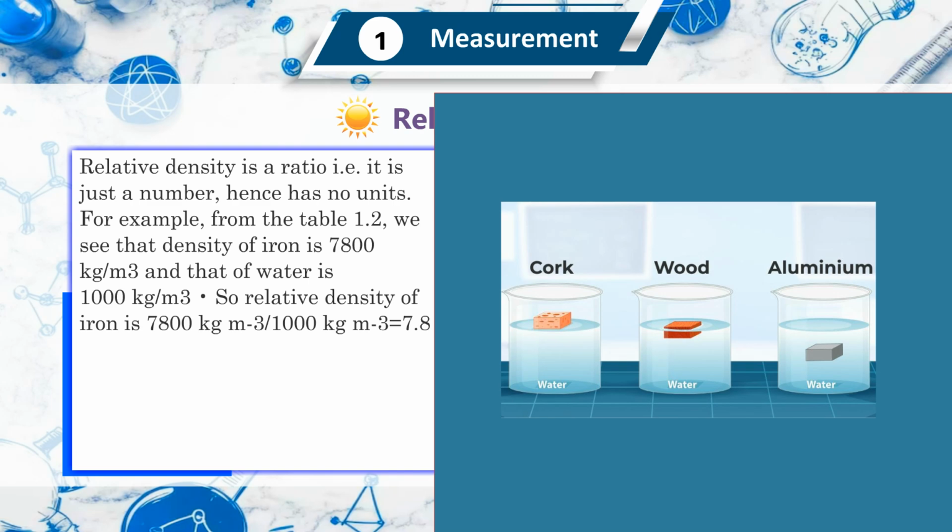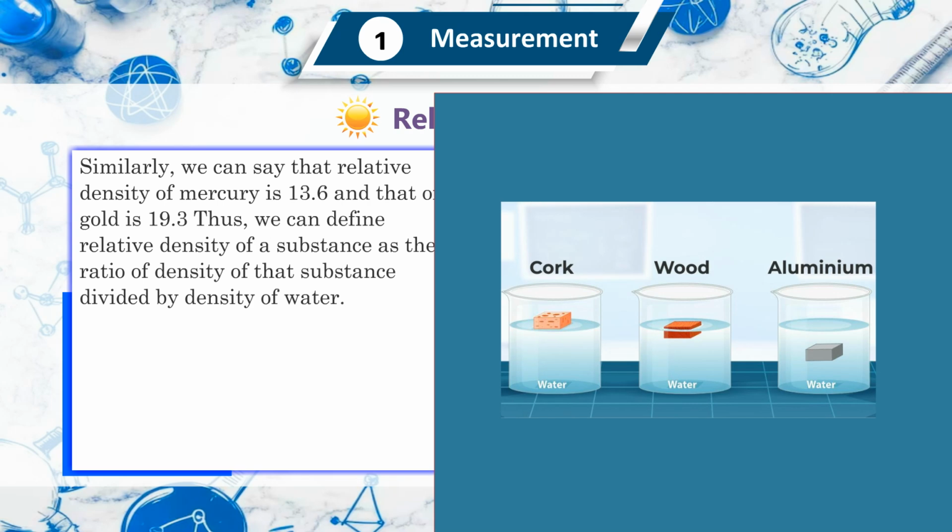For example, from table 1.2, we see that the density of iron is 7,800 kg per meter cube and that of water is 1,000 kg per meter cube. So the relative density of iron is 7,800 kg m^-3 upon 1000 kg m^-3, which equals 7.8. Similarly, we can see that the relative density of mercury is 13.6 and that of gold is 19.3.